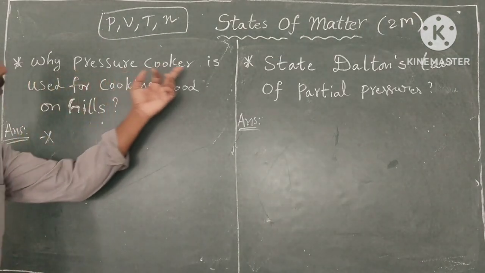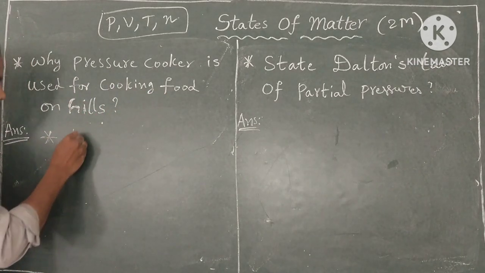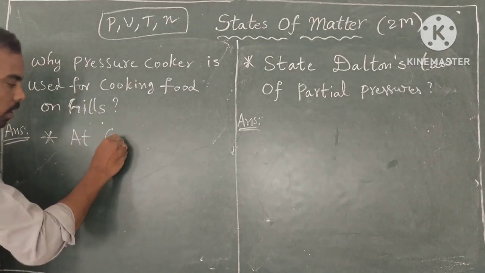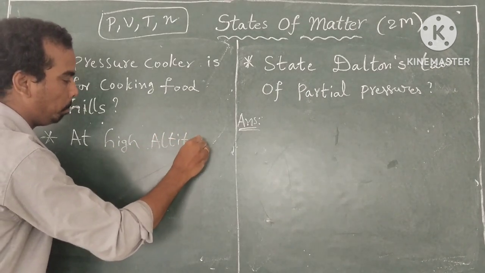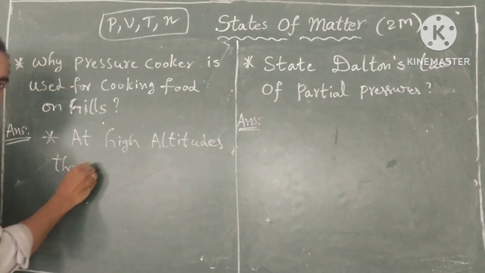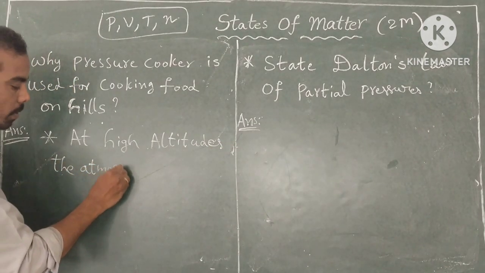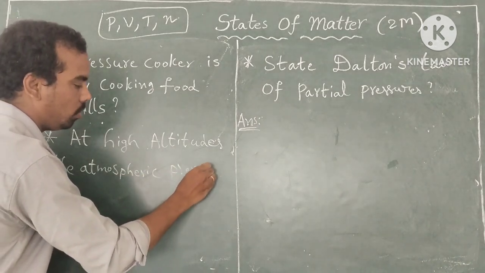Why is a pressure cooker used for cooking food on hills? We know that at high altitudes the atmospheric pressure is low.